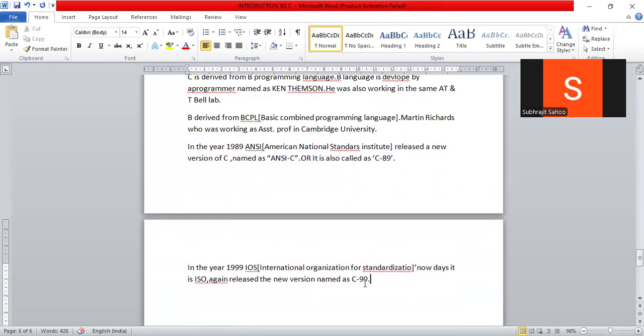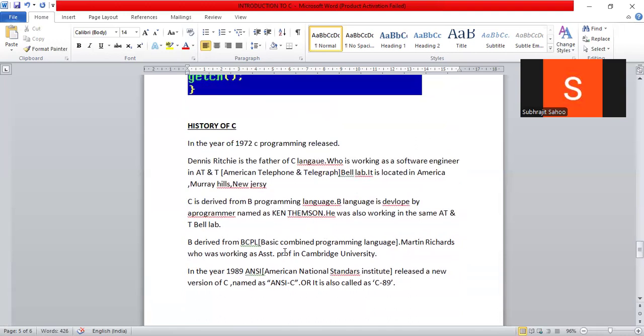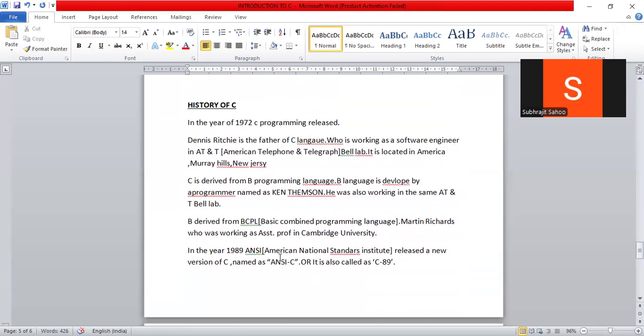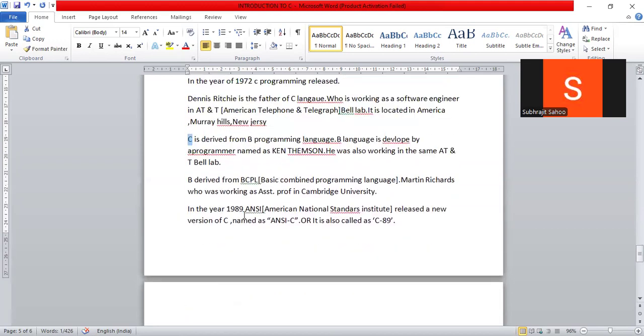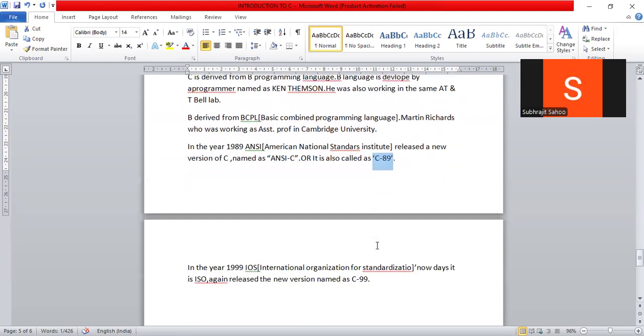Sir, what is the beginning language? The beginning language is BCPL. This is the first programming language, BCPL. From BCPL, the B language was developed. From the B language, the C language was developed. Now, C's new versions: in 1989, also called ANSI C and familiar as C89, was released. In 1999, one more new version came, named C99.